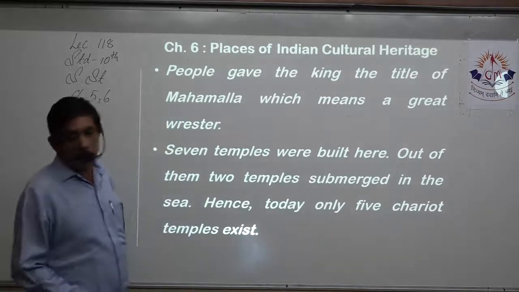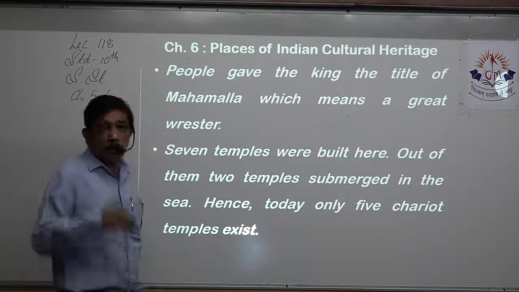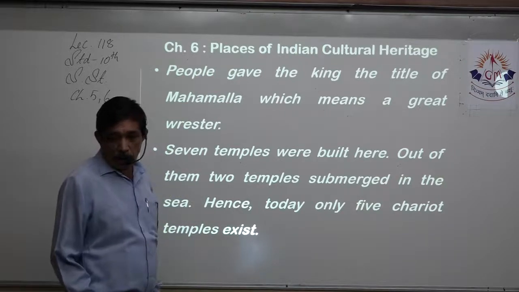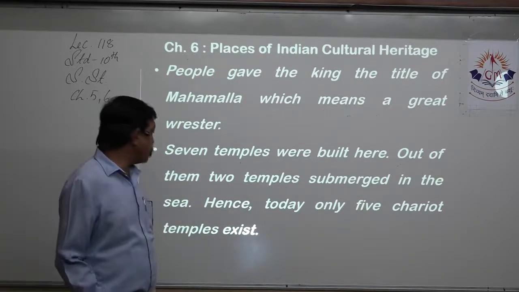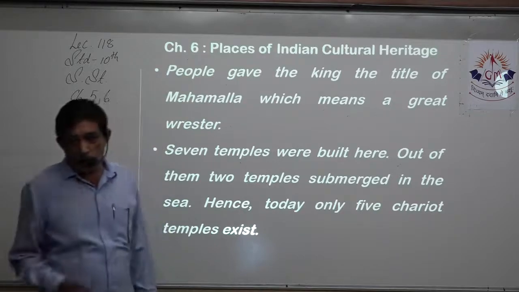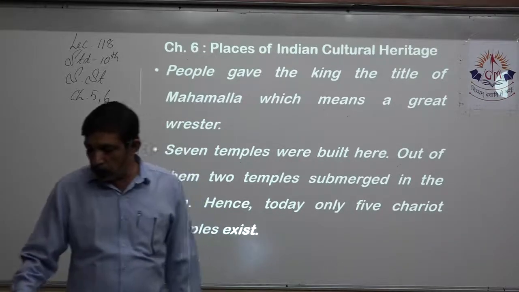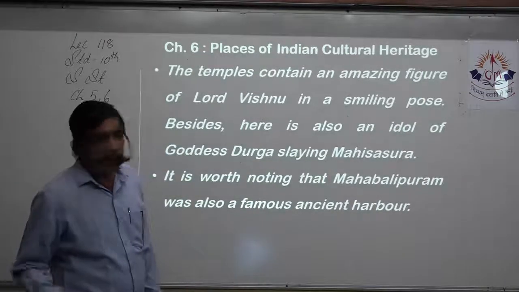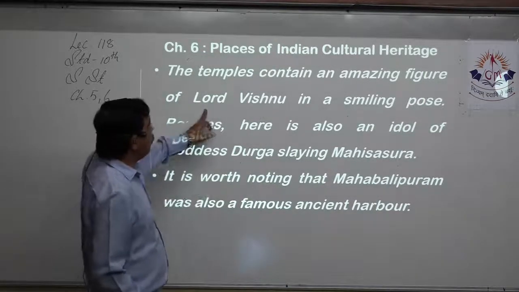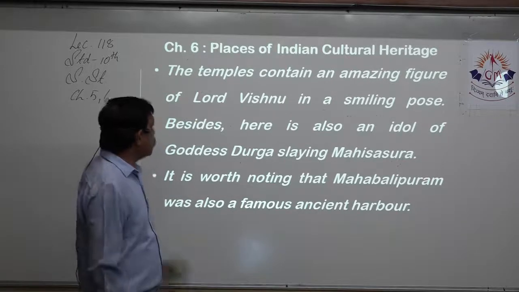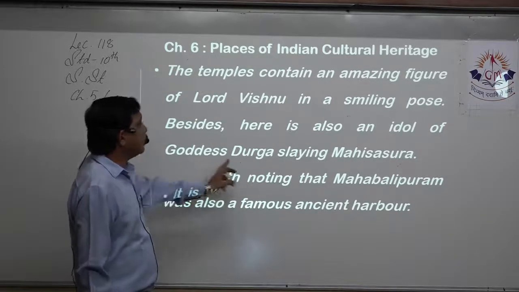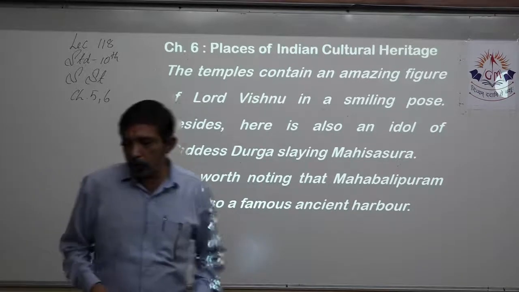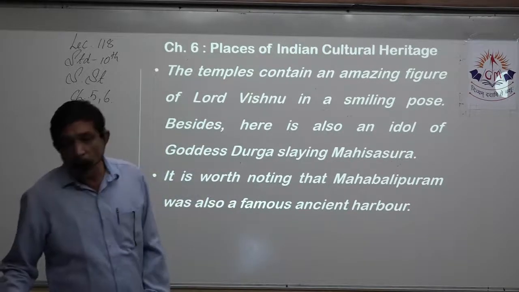People gave the king the title of Mahamalla, which means a very great wrestler. 7 temples were built over here, out of them 2 temples submerged in water. Today only 5 chariot temples remain. We have learnt about it. The temples contain the amazing figure of Lord Vishnu in a smiling pose. Besides, there is also an idol of goddess Durga slaying Mahishasura. It is worth noting that Mahabalipuram was a quite famous ancient harbor.